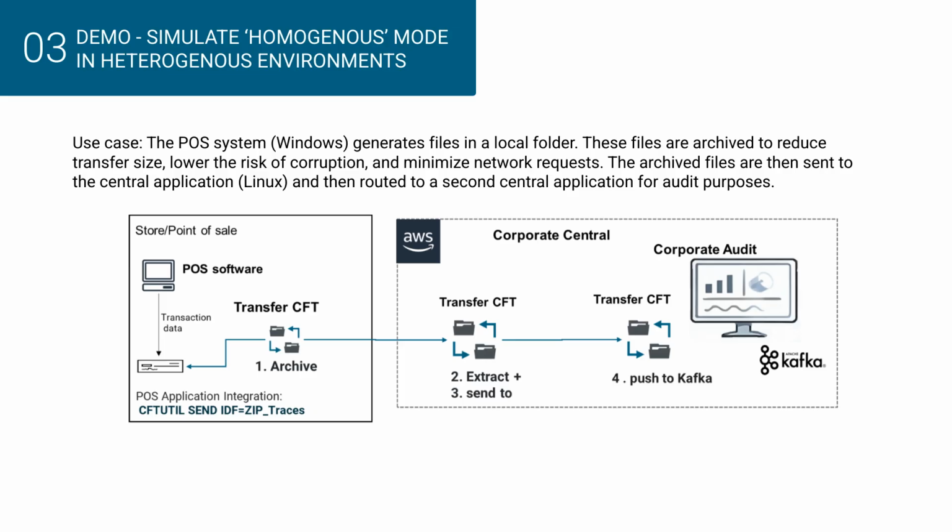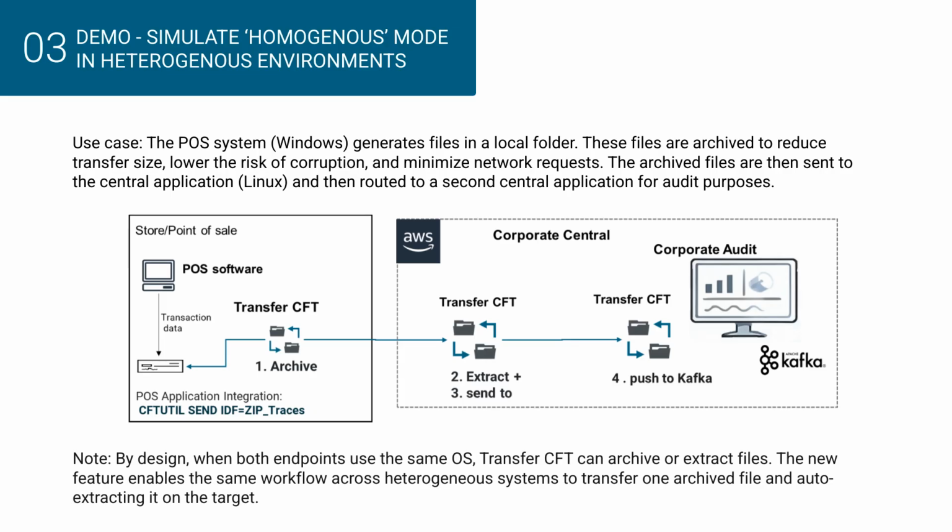In the demo, the point-of-sale systems running on Windows generate files in a folder. We need to send these files to a central application on Linux and then route them to another application for audit purposes. Traditionally, Transfer CFT could archive and extract files only when both endpoints shared the same OS. With the new feature, we can now do this seamlessly across heterogeneous environments. We transfer one archived file and CFT automatically extracts it on the target system. This simplifies the process, improves performance, and reduces operational risk.